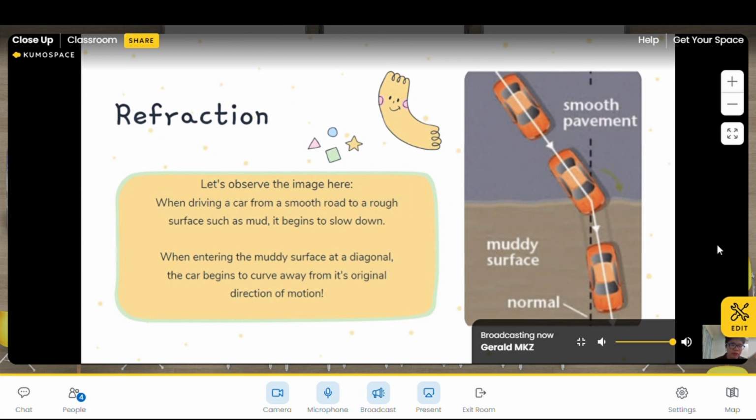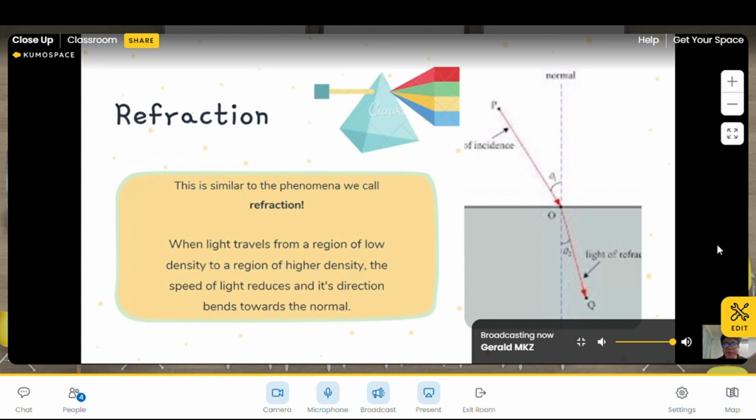This is because when the front wheel enters the muddy surface, whereas another wheel actually is still on the smooth pavement. So the one that enters the muddy surface actually slows down first, which causes it to turn towards the slowed down wheel. So if you go to the next slide, this is similar to the phenomenon we call refraction. So when light travels from a region of low density to a region of high density, the speed of light reduces and its direction bends towards the normal. So similarly to the analogy of the car, the low density represents the smooth surface and high density represents the muddy surface.